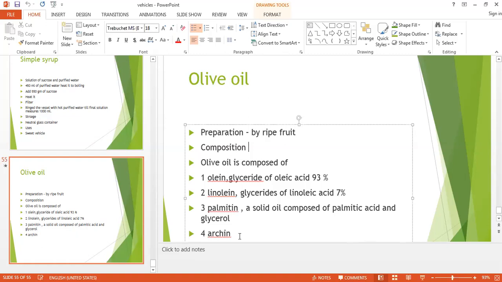That is your next question. Olive oil is used in which type of external application? We have seen that in the chapter on external applications. So this is about olive oil.